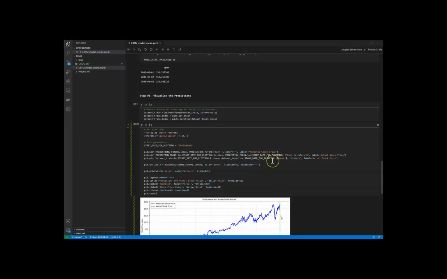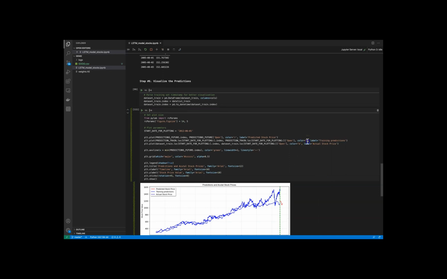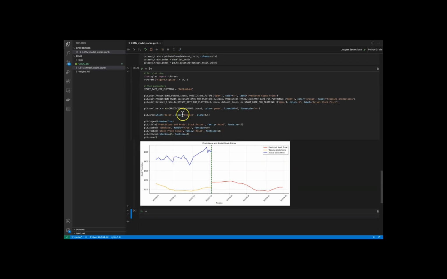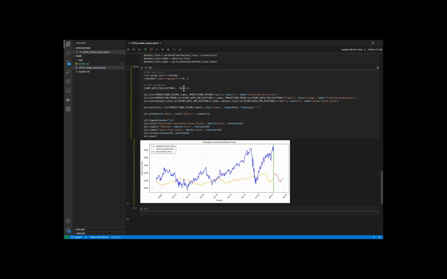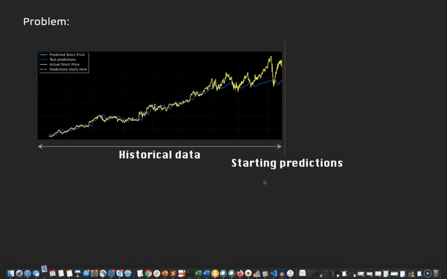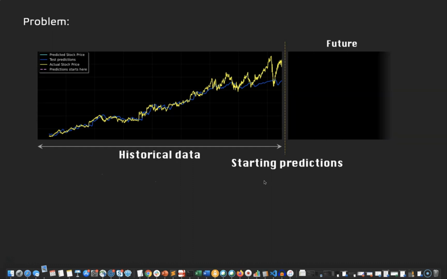Hello guys, in this video I will demonstrate how to perform multivariate time series prediction with LSTM to predict future Google stock prices. The main idea is that the open stock price is a result of multiple different features that can impact our predictions. The problem we will solve is to predict future stock prices based on historical data. Prediction will start on the next day of the historical dataset and we will predict future stock prices for a defined period, let's say for the next 20 days.